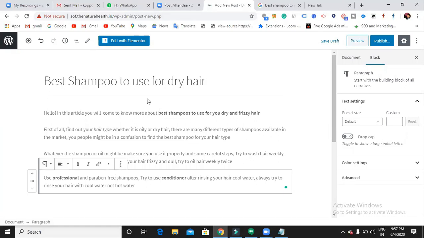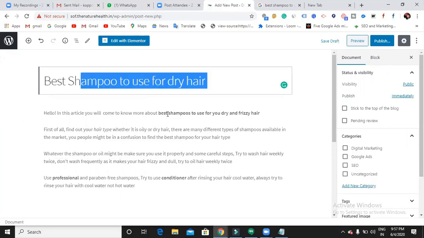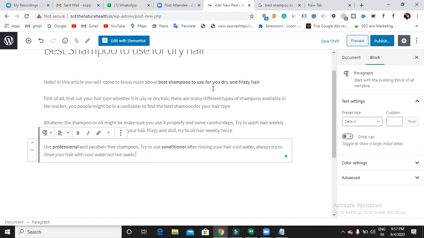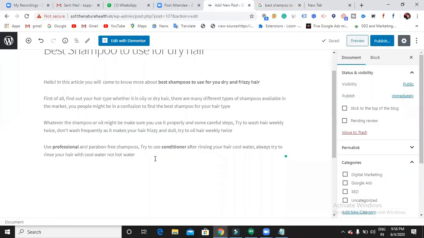That's it. Okay. So when Google visits this website, it finds that my title consists of a keyword, best shampoos. I made some keywords bold and italics. So it finds that yeah, this website might be related to best shampoos and all. Right. So bolds and italics fine. Headings I used, and then okay, only these three things I used.